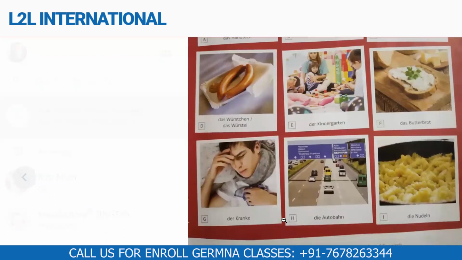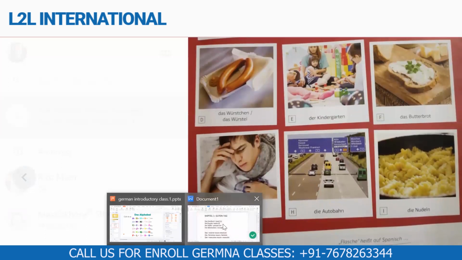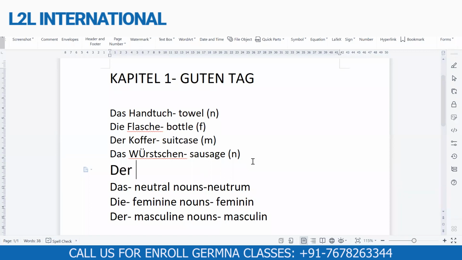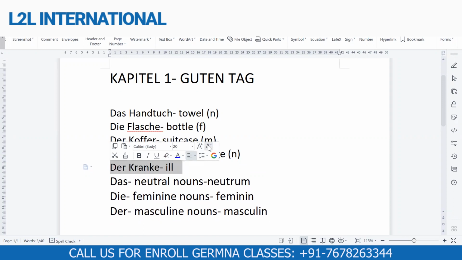And then we have got der Kranke. Kranke means somebody who is ill. Note it down. Der Kranke. A person who is ill, we call it Kranke. And der Kranke is a masculine noun in German. Kranke, an ill person. Don't say ill, it's an adjective, basically an ill person. A person who is not well.